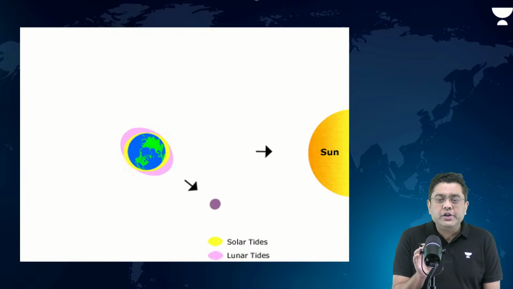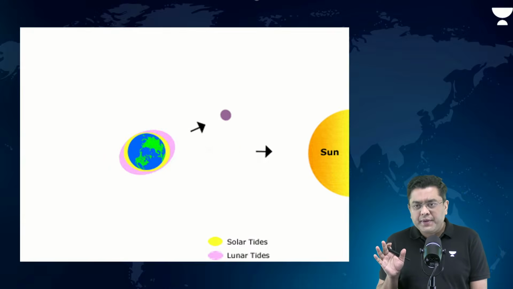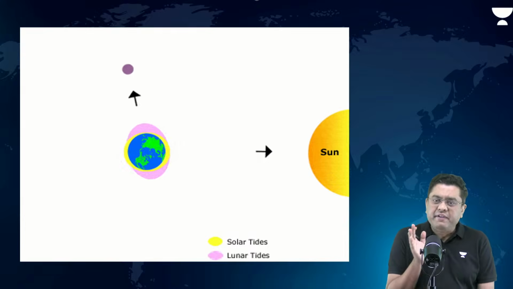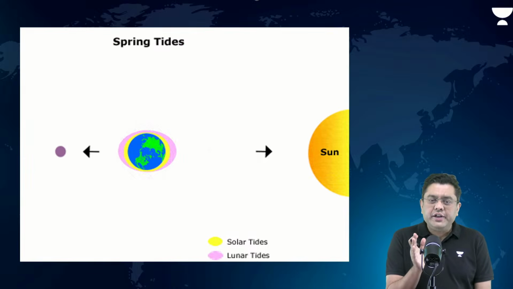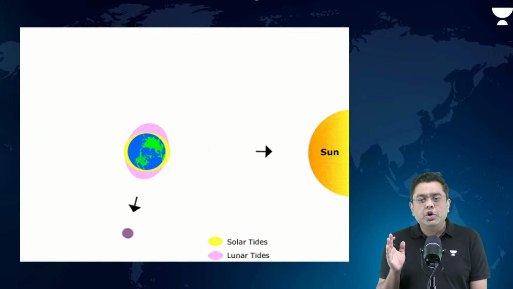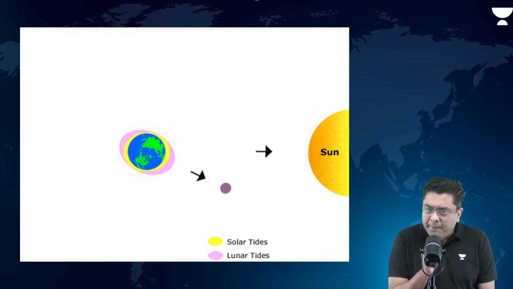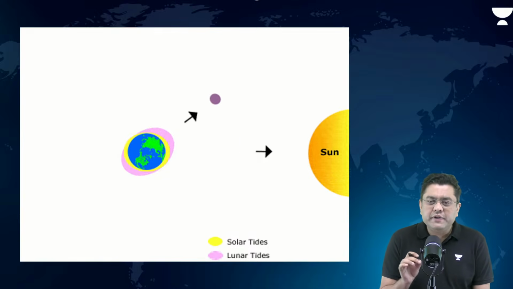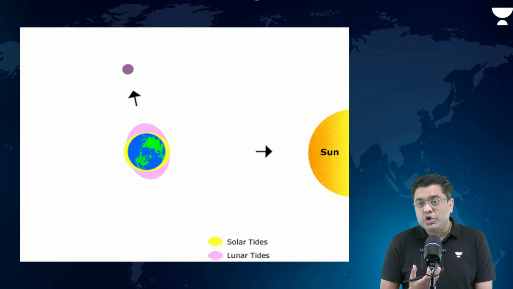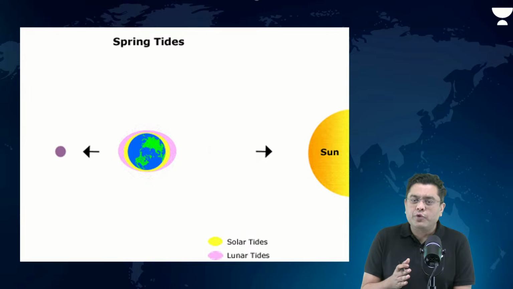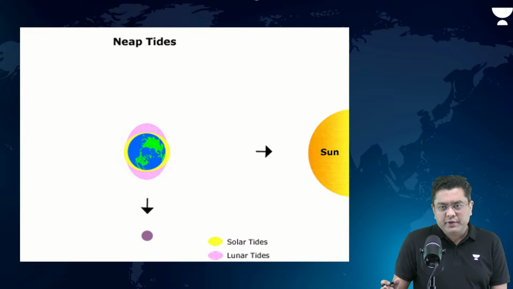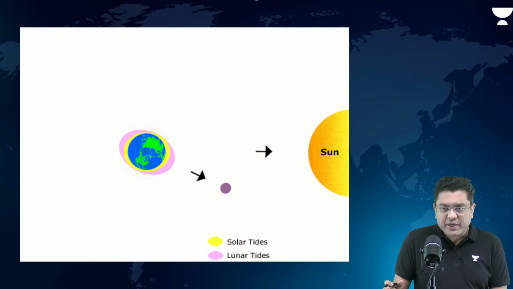So that is the condition of the spring tide, right? After 7 days, you will observe there is a condition where the position of the moon is perpendicular. The condition which is known as quadrature. And in the condition of quadrature, what do you observe? They will cancel out each other.